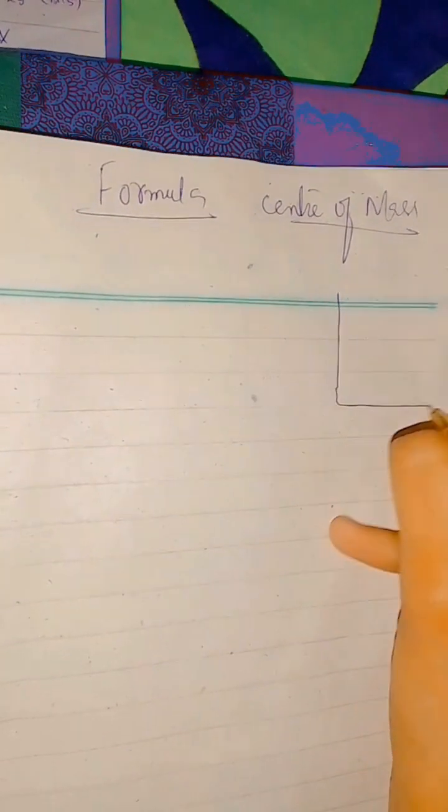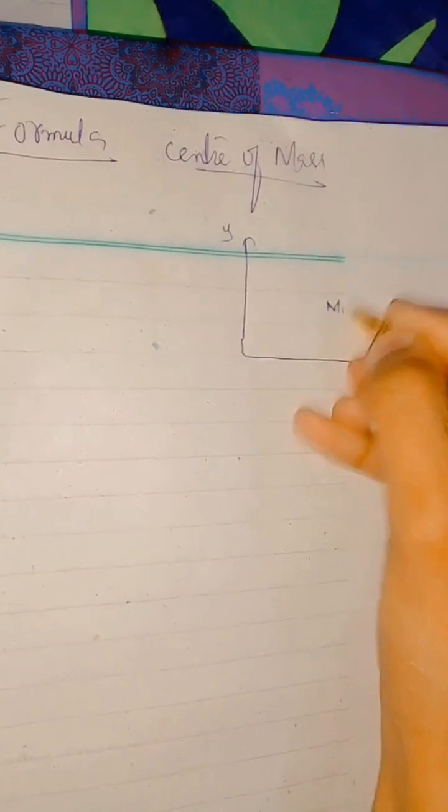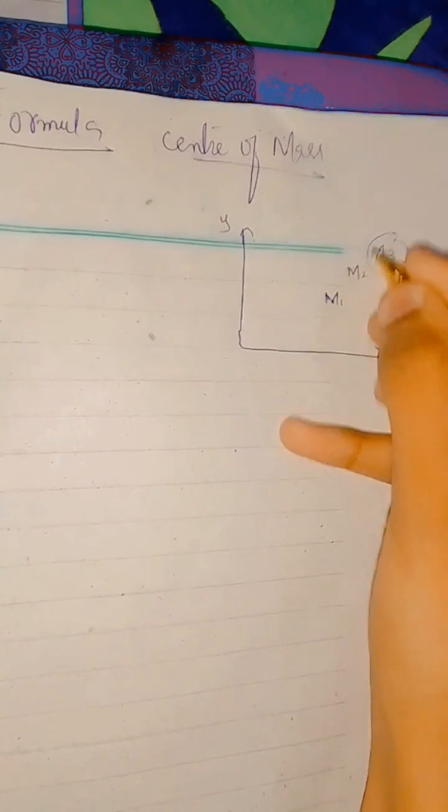Now let's make the formula for the center of mass. Suppose that is the x-axis and that is the y-axis. Three masses are there, m1, m2 and m3.